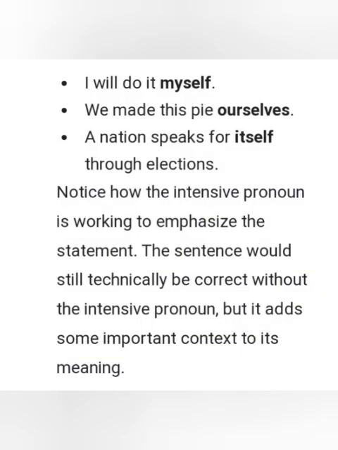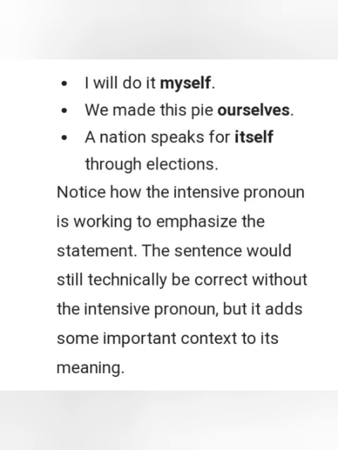I will do it myself. We made this ourselves. Our nation speaks for itself through elections. Notice how the intensive pronoun is working to emphasize the statement. The sentence would still technically be correct without the intensive pronoun, but it adds some important context to its meaning.